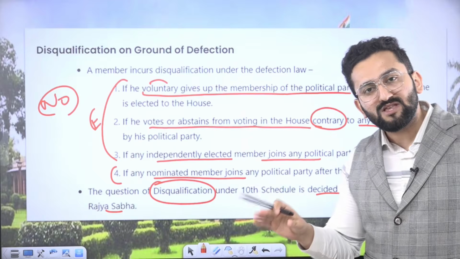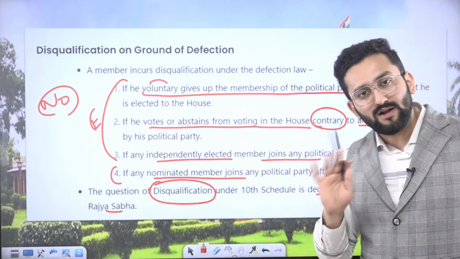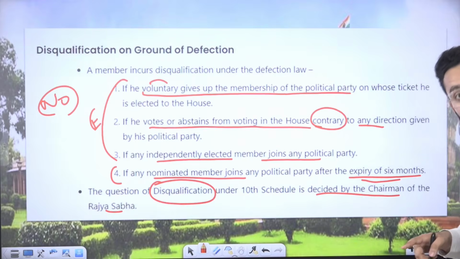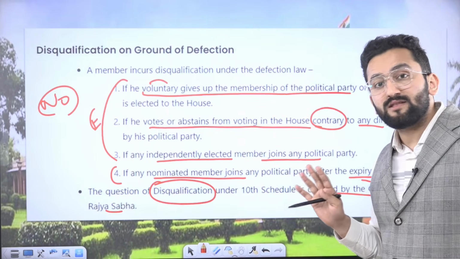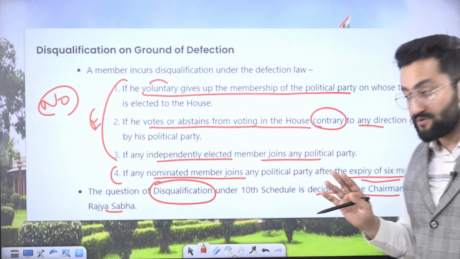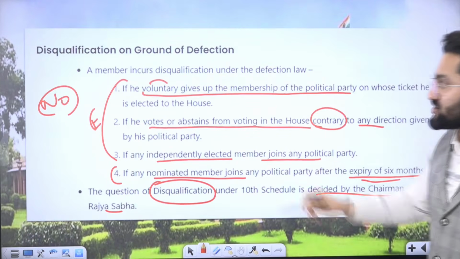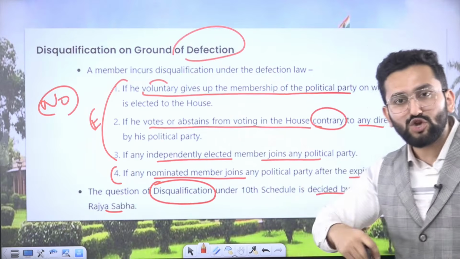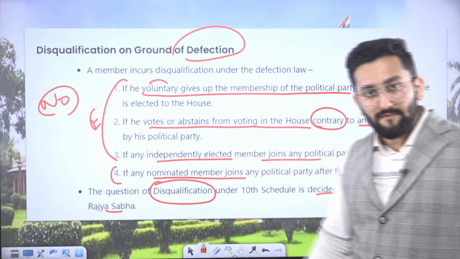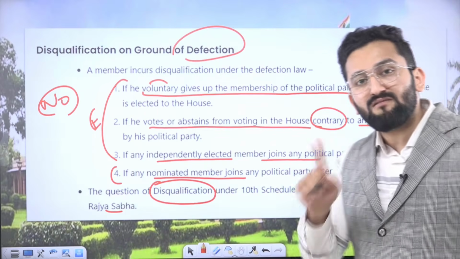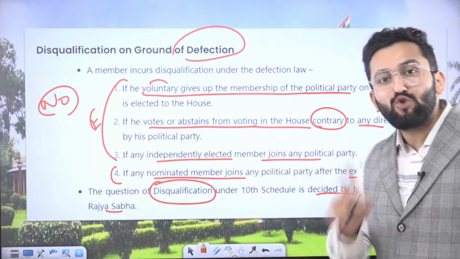So within 6 months, if you want to join any party, you can join that party. But after 6 months have passed, if you join any party, it will be a ground of disqualification. Now, who is going to disqualify on the basis of anti-defection? Defection means you are changing your party. This decision is taken for Rajya Sabha by the Rajya Sabha chairman and for Lok Sabha by the Lok Sabha Speaker.